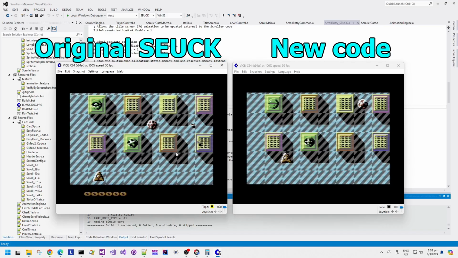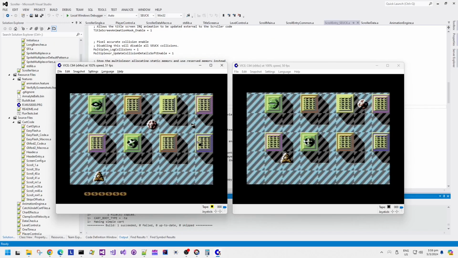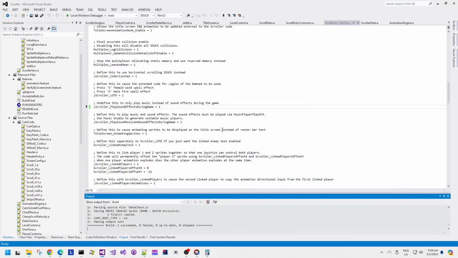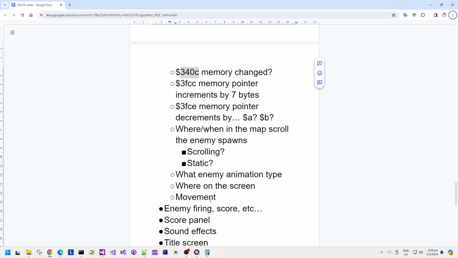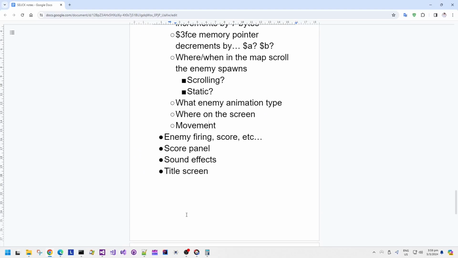So there we have it. For this video, that was a successful reverse engineering of the attack wave placement data. The next video, we're going to go into attack wave movement data. And then after that, enemy firing and score and stuff like that. So the enemy movement is going to be a little bit of complex data parsing, but hopefully not too bad.